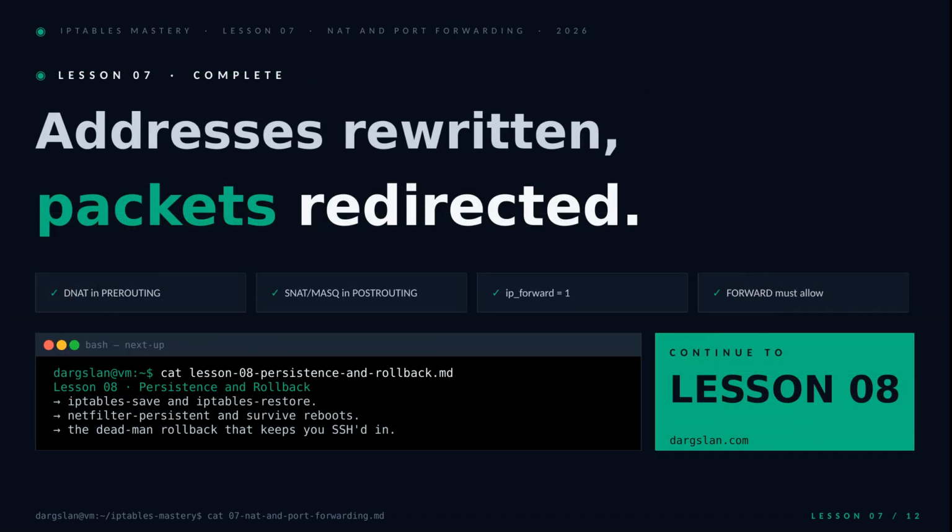And that's lesson 7. You've made the leap from filtering to rewriting. DNAT in pre-routing to pull traffic in, SNAT or MASQUERADE in post-routing to send it back out, IP forward enabled, and a forward chain that actually lets the packets through. Next up, lesson 8. Persistence and rollback. We'll cover iptables-save, netfilter-persistent, and the dead man switch that keeps you from locking yourself out of your own server. See you there.